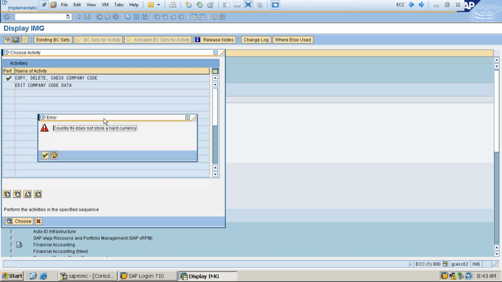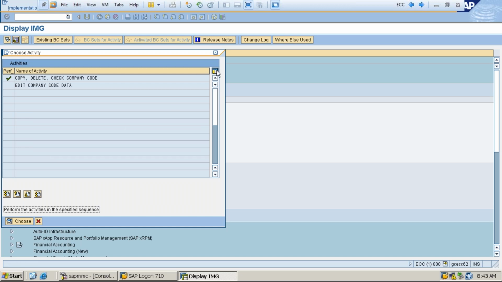It says that country IN does not store a hot currency. Let's see. This is something FI related, a warning message or error. We will see it in future. There is an error.